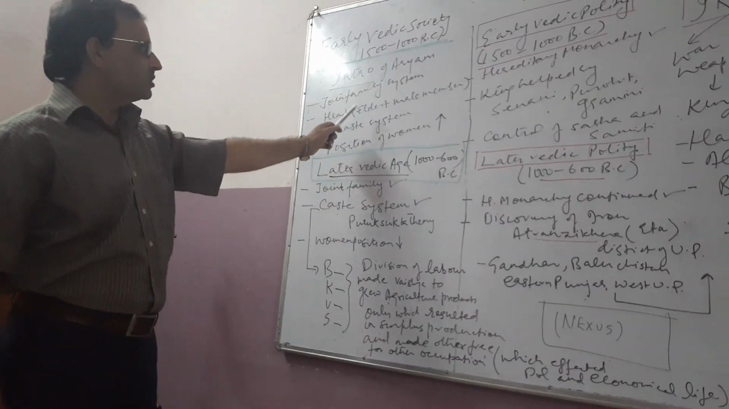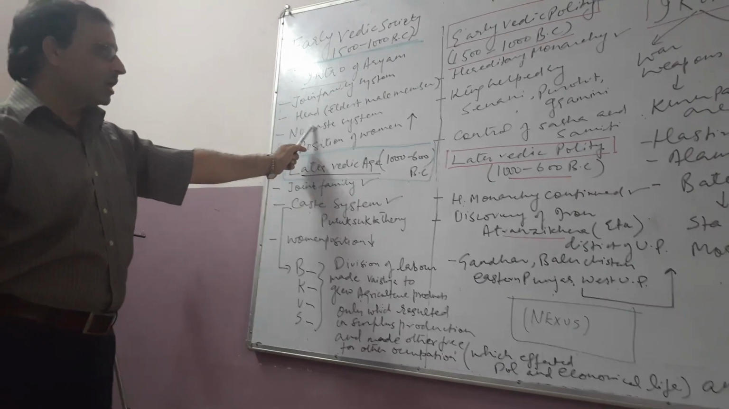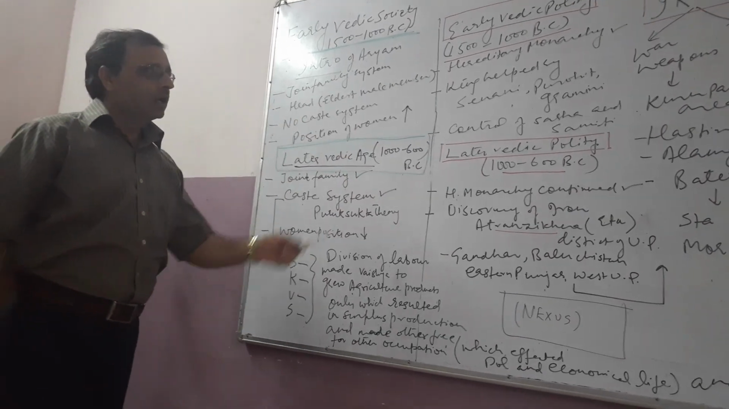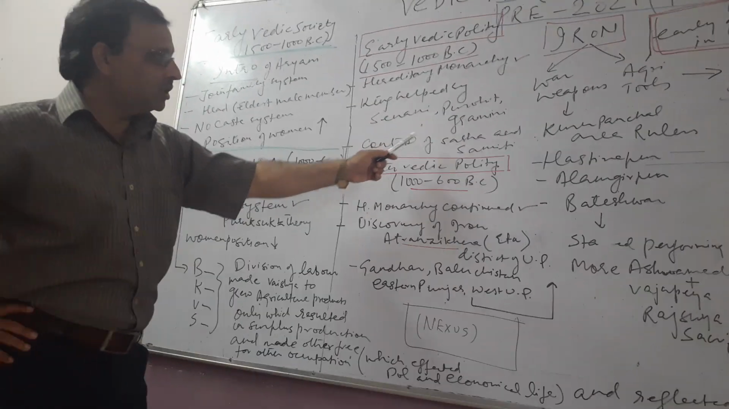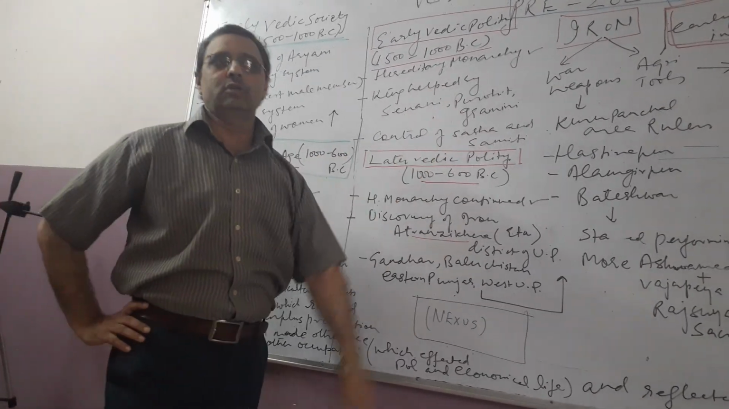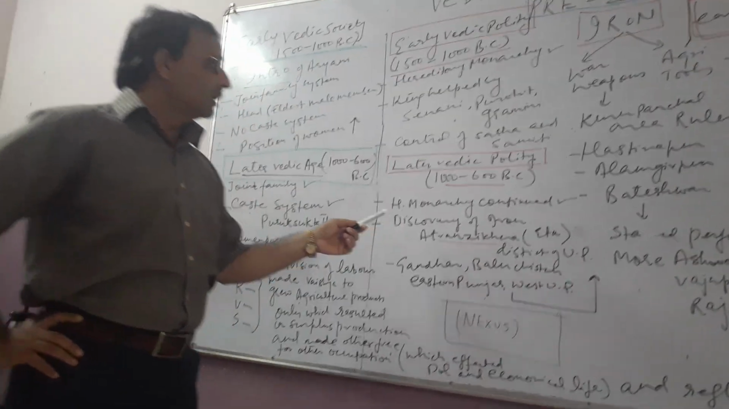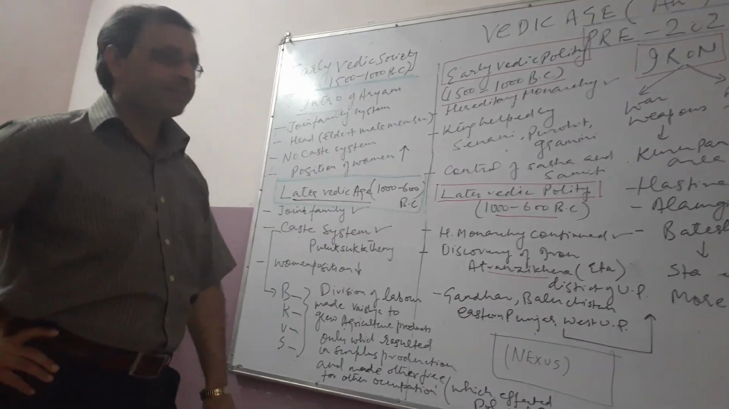A hereditary joint family system was there. The head was the eldest male member. There was no caste system and the position of women was very good. Here, hereditary monarchy was there. The king was helped by three officials, and the control of Sabha and Samiti was there on the king. And that was the early Vedic age.